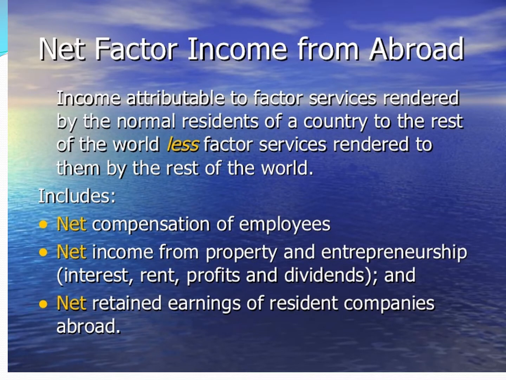NFIA, or net factor income from abroad, is significant to differentiate between domestic income and national income. Domestic income is estimated first, and then national income is derived from domestic income by adding NFIA to domestic income so as to get national income. Now, NFIA is equal to the difference between factor income received from rest of the world and factor income paid to rest of the world. So NFIA is equal to factor income earned from abroad minus factor income paid abroad.